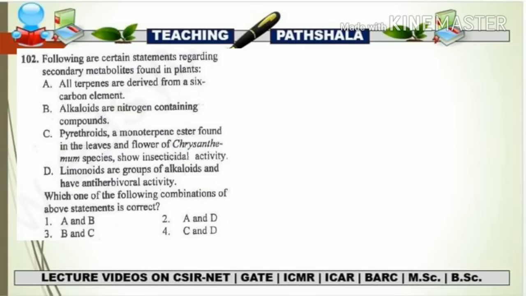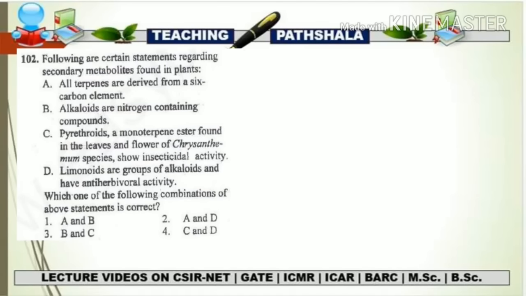So this statement is also correct. We have studied about pyrethroids, which are monoterpenes and show insecticidal activity. Regarding some compounds, you have to remember the name of the plants from which they are secreted. Like here they have mentioned the plant from which pyrethroids are secreted, that is the chrysanthemum species. So the C statement is also correct.